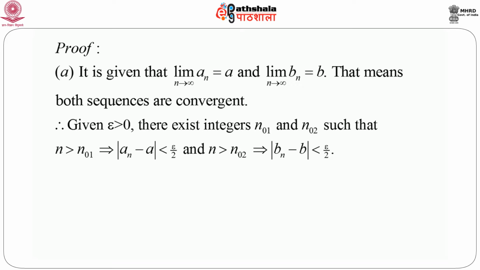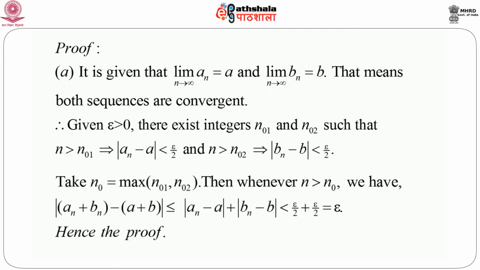But remember one thing: if we want to prove the convergence of the new sequence, which is nothing but an plus bn, we have to find only one integer. But here, for two different sequences, we have two different integers, n naught 1 and n naught 2, and depending on whether n is greater than those, we get the convergence conditions of sequence an and sequence bn. So just take n naught equal to the maximum of n naught 1 and n naught 2. It is clear that whenever n is greater than n naught, n must be greater than n naught 1 as well as n naught 2.